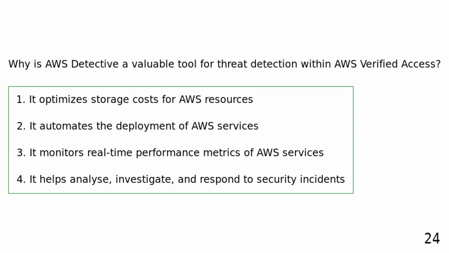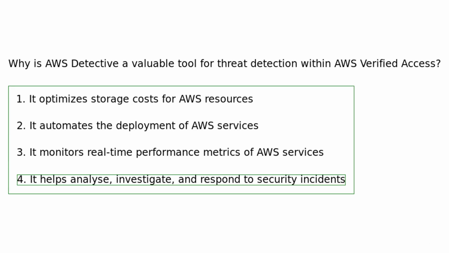Why is AWS Detective a valuable tool for threat detection within AWS Verified Access? It optimizes storage costs for AWS resources. It automates the deployment of AWS services. It monitors real-time performance metrics of AWS services. It helps analyze, investigate, and respond to security incidents. AWS Detective is valuable for threat detection within AWS Verified Access as it helps analyze, investigate, and respond to security incidents, providing insights and alerts to mitigate risks and protect against threats.